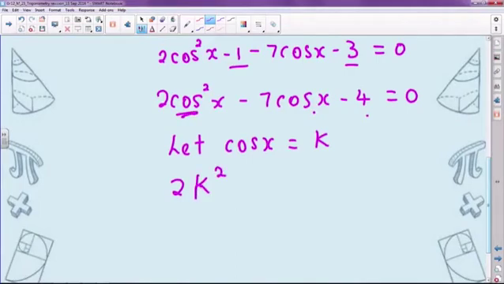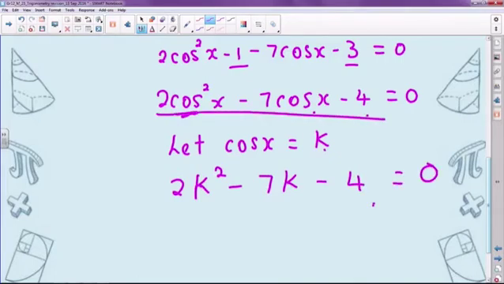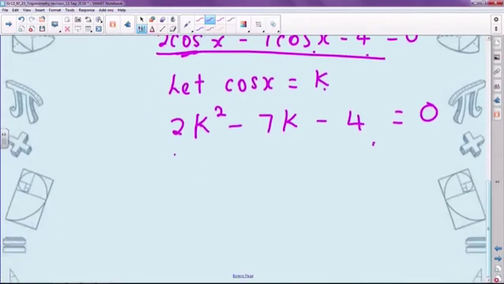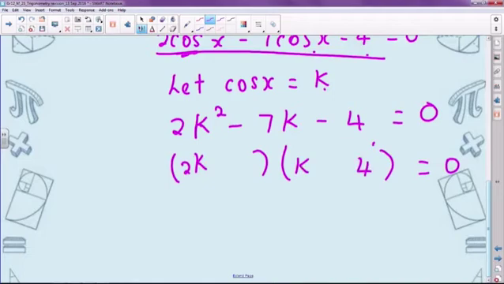See what I've done: where there's a cos x, I've put in a k. If you can see the trinomial straight away, please, you don't need to do this step. This is only if you're battling with the trinomial. We can factorize that into 2k times k, with minus 4 in the one bracket and plus 1 in the other. So that's your factorized form.